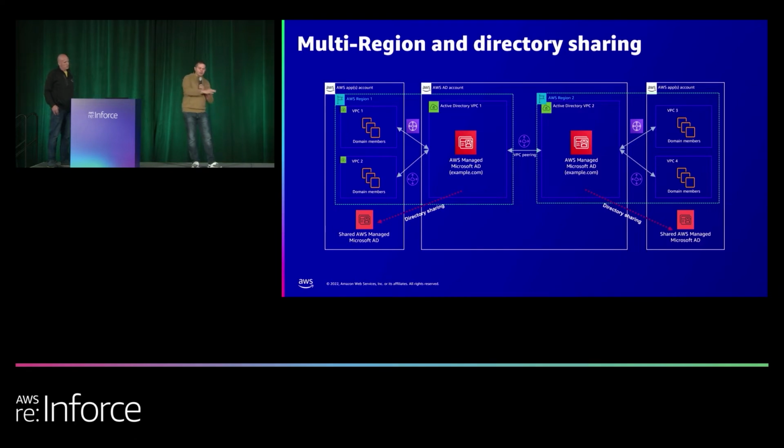If you look at the left and the right sides, you're seeing an application account. We'll just stick with the left side for now. On the left, I've deployed, name your favorite software, PeopleSoft or whatever. That would be sitting in VPCs, which then have access to the managed AD. The reason they see that is because of this directory sharing line across the middle. That provides those VPCs connectivity to that managed AD. So then you can deploy all your workloads and keep all your traffic localized.